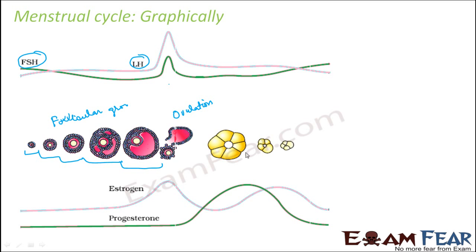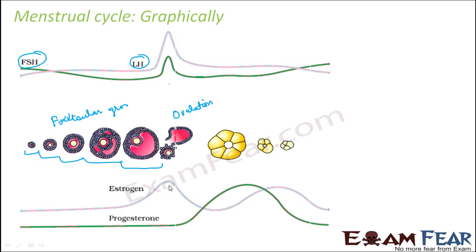But something else changes. As soon as corpus luteum is formed, you see the level of progesterone increases, because corpus luteum secretes progesterone, and this progesterone is important for maintaining the lining of the endometrium. Before the formation of corpus luteum, progesterone was low. There was no progesterone being secreted. And again, if there is no fertilization, the corpus luteum will degenerate, and therefore the progesterone level will also decrease.